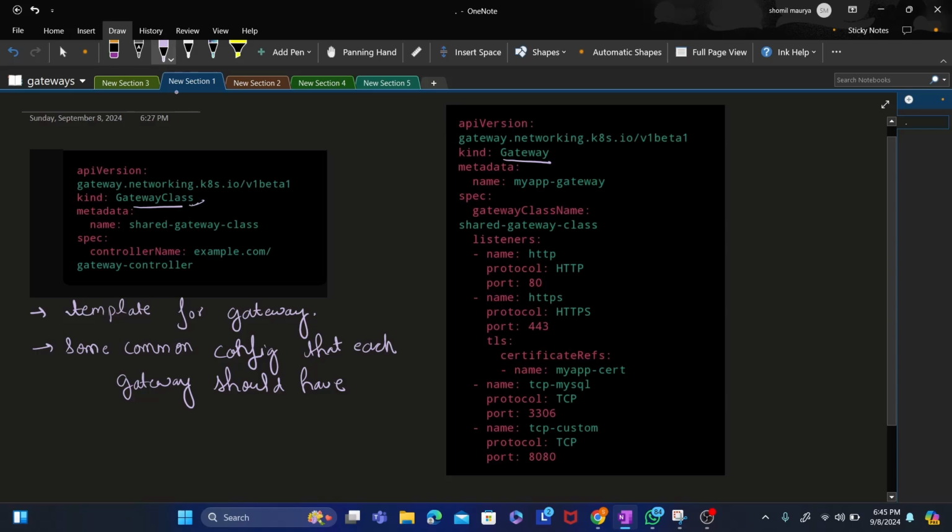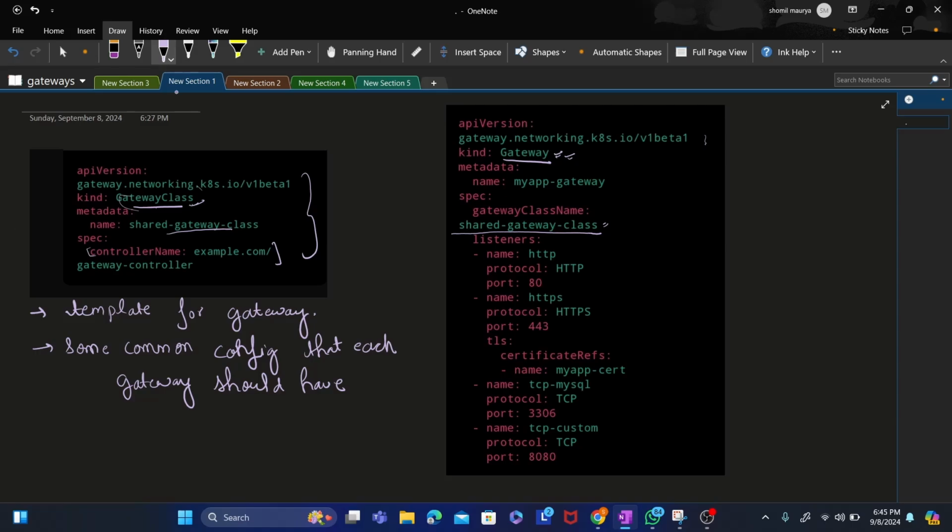Now whatever gateway we define, a cluster can have more than one gateway. So we define one gateway, and we define the gateway class, that this is the gateway class name. The properties that we define here, this is a shared gateway class, it will have those properties also. You see the controller is defined here, so we don't need to define the controller in the gateway because it is inheriting the properties from the gateway class. Inheritance is there. So this is the gateway class.